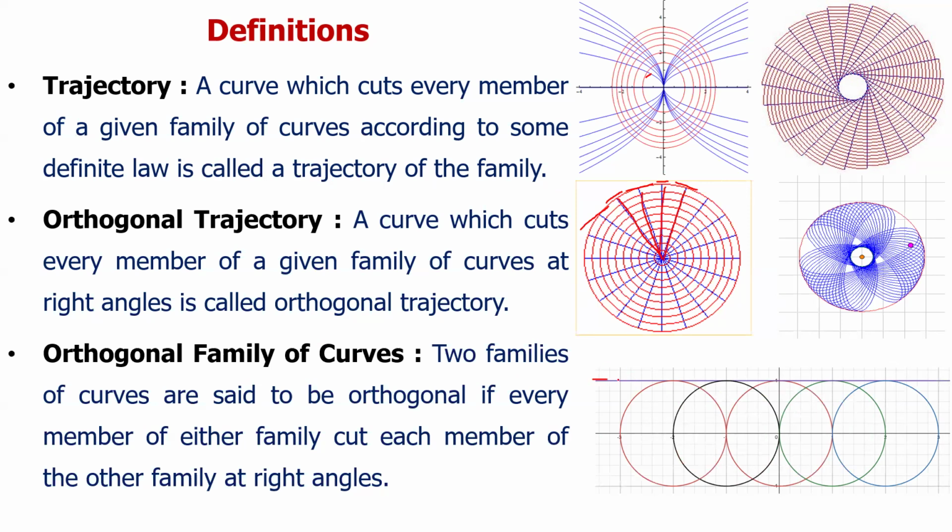So the orthogonal trajectory, this is the one line. This line intersects circle 1, circle 2, circle 3, circle 4, circle 5 at right angles. So this is again called an orthogonal trajectory.